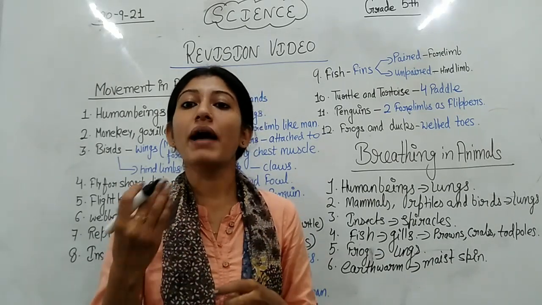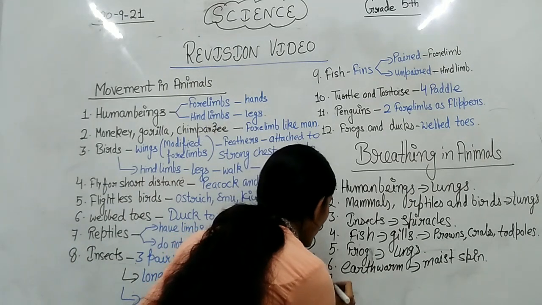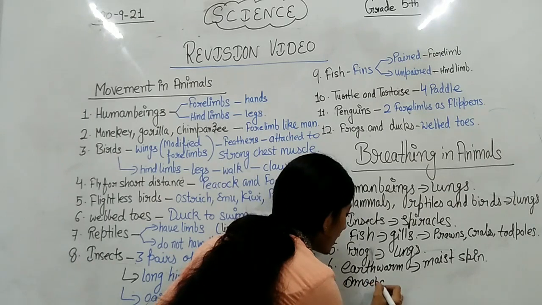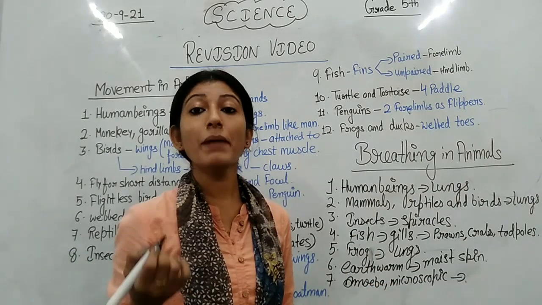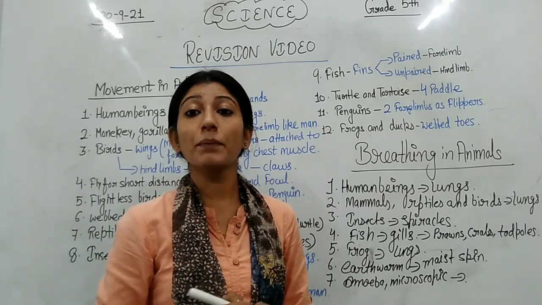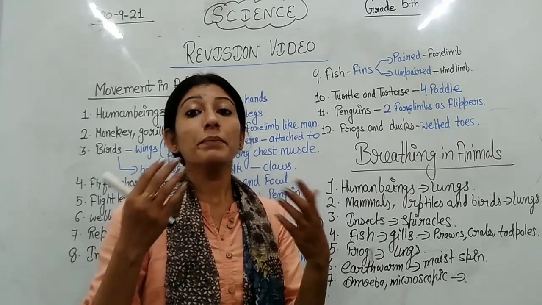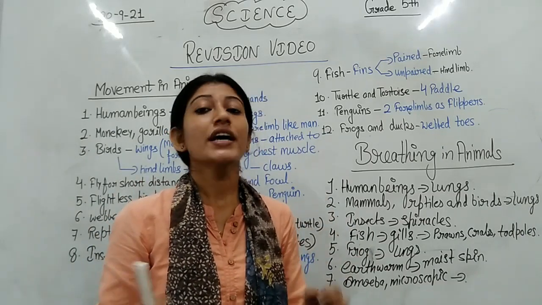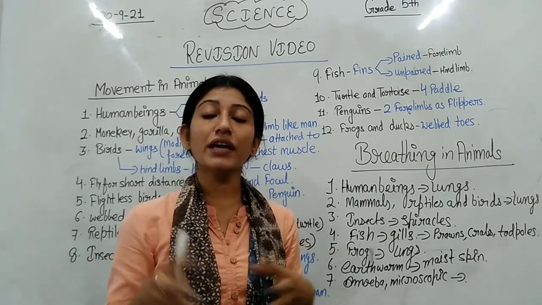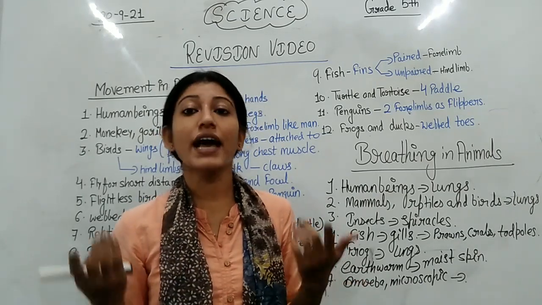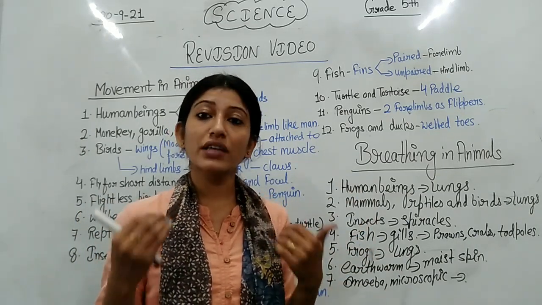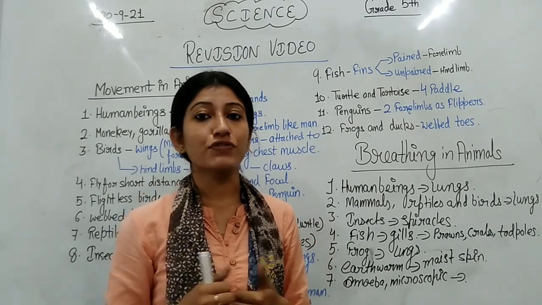Similarly, we have many microscopic animals like amoeba and paramecium. These microscopic organisms breathe with their body surface. They do not have any specific organ for breathing, so they breathe from their body surface, and their body shape is also not fixed, so they use their body surface for breathing.